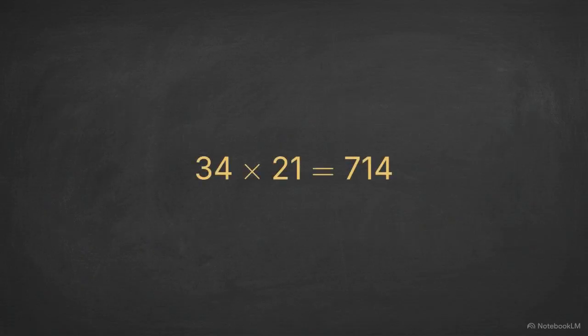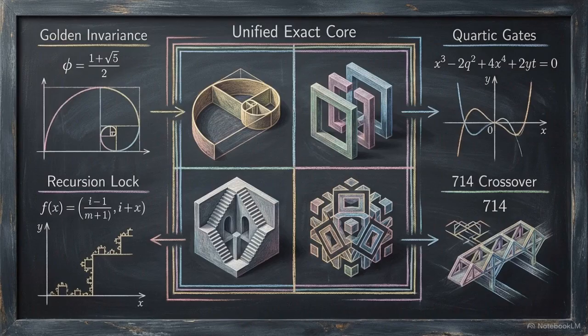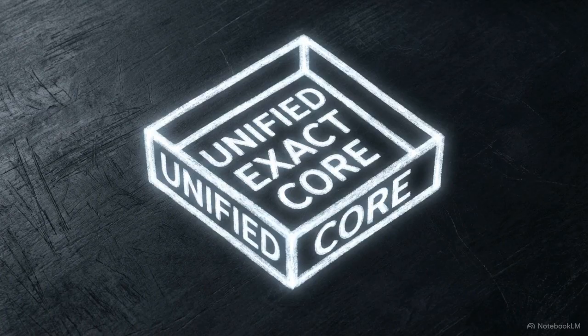The 714 crossover is a direct consequence of this symmetry. Because the root sum is determined by the product of b and c, the value remains constant as long as those Fibonacci parameters are preserved. We have now verified the four pillars of the core: golden invariance, Cordic gates, the recursion lock, and the 714 crossover. This core represents the limit of what the current corpus treats as an unassailable theorem.